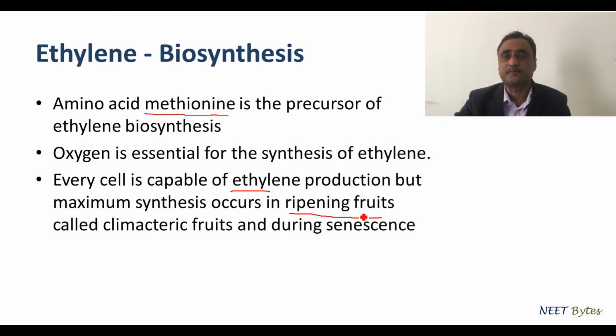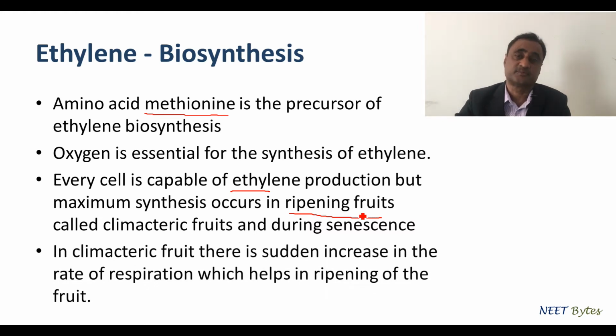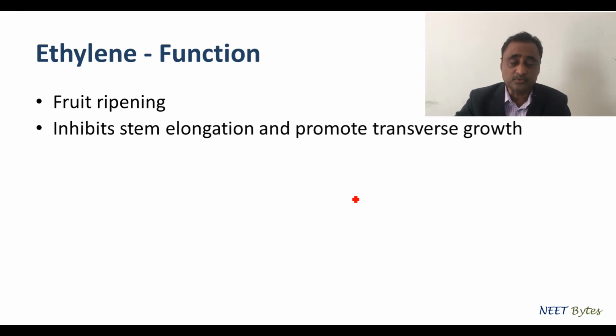One more thing, what happens during the ripening of fruits? There is a sudden increase in the rate of respiration, and that is called a climacteric rise. That is a very typical feature always associated with the ripening of fruits. Now let's talk about the ethylene functions. The important function of ethylene is the ripening of fruit.